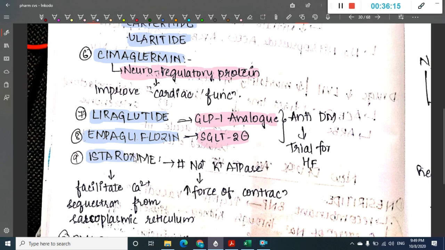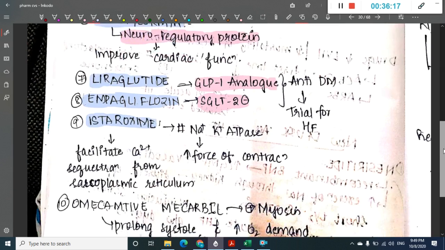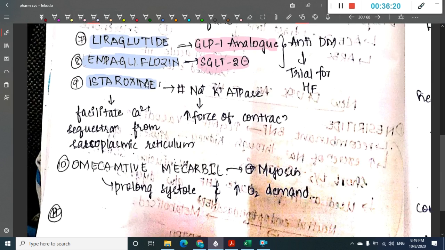Then we have istaroxime. What is this istaroxime? This istaroxime is a sodium potassium ATPase blocker. Because it blocks sodium potassium ATPase, this will also increase the force of contraction, similar to digoxin. The next drug is omecamtiv mecarbil.